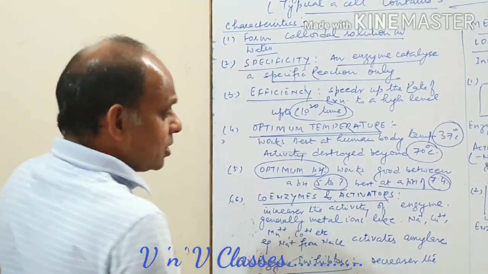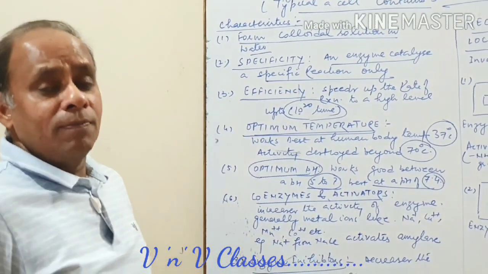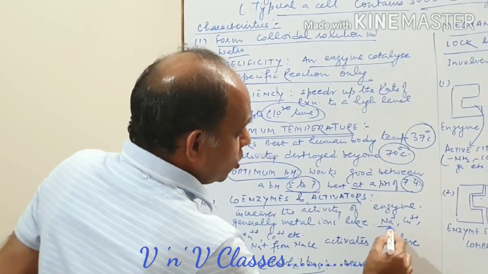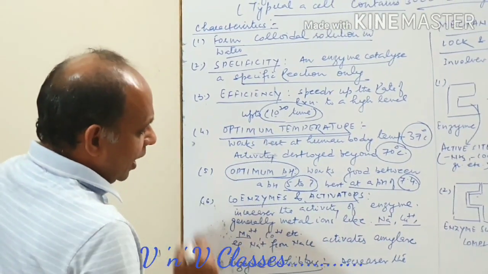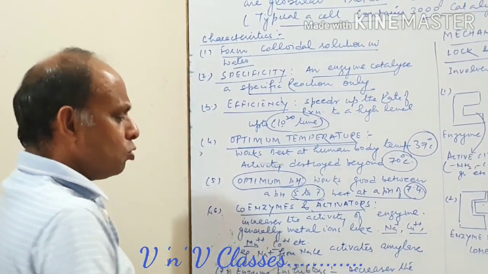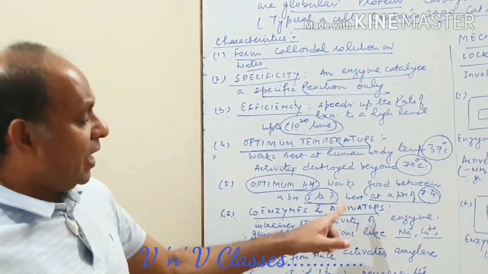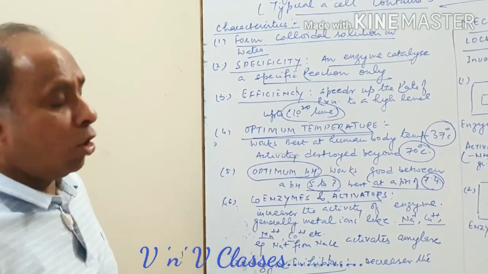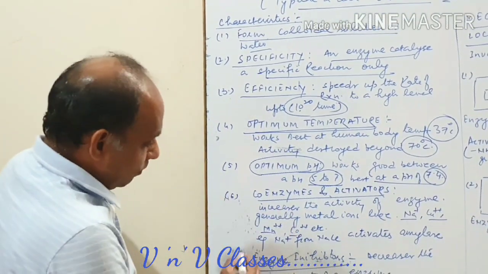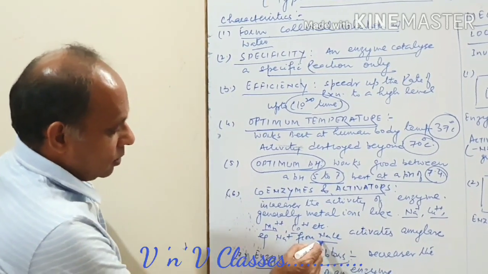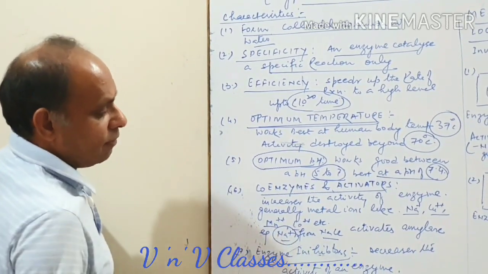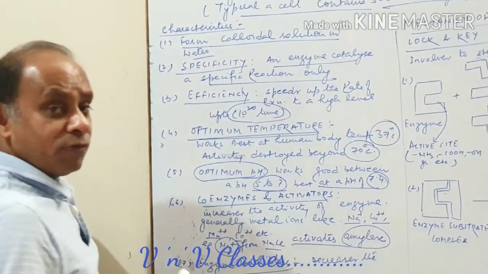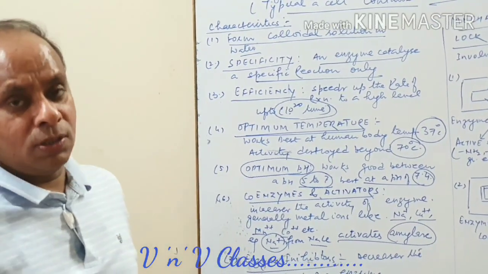These are coenzymes, organic but non-protein. And then what are activators? They also increase the enzyme activity, but these are generally metal ions, like Na+, Cu2+, Mn2+, Co2+, etc. So many are there. When you say activators, these are metal ions. When you say coenzymes, these are organic molecules which are non-protein in nature. For example, if NaCl is added, because of the Na+ ion, the enzyme amylase, which has to work on starch, works better. It works good.